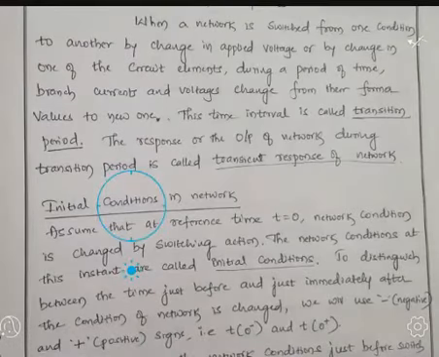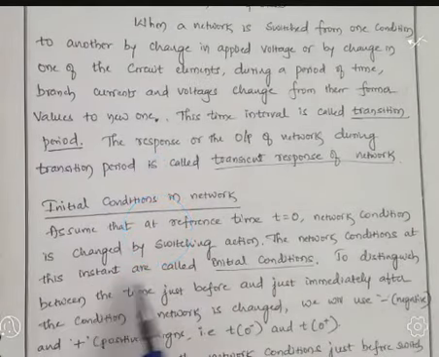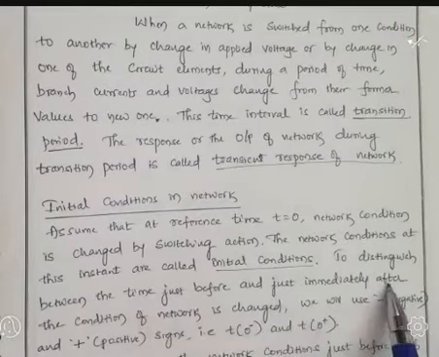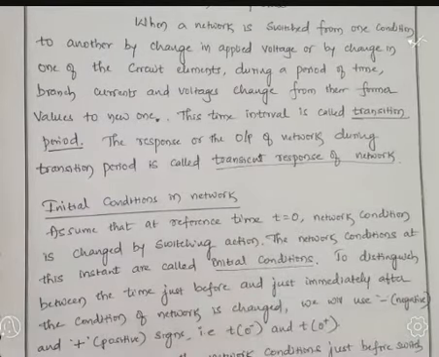The network conditions at this instant, at time t equal to 0, are called initial conditions. To distinguish between the time just before and just after t equal to 0, we note that initial condition means reference time, and reference time means t equal to 0.